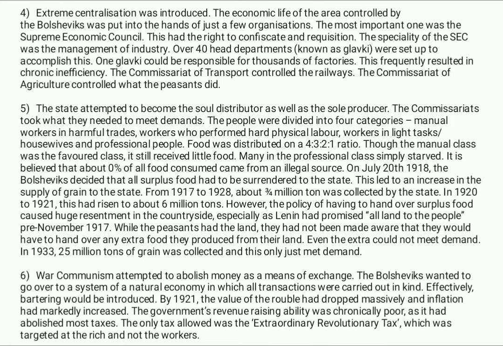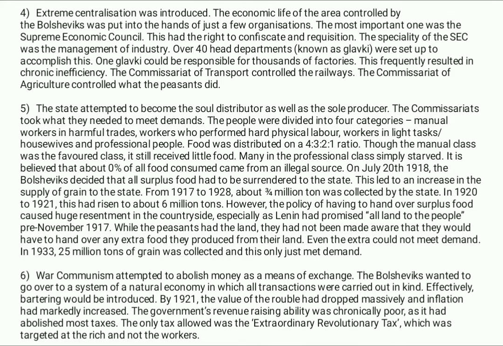6. War communism attempted to abolish money as the means of exchange. The Bolsheviks wanted to go over to the system of the natural economy, in which all transactions were carried out in kind, effectively bartering would be introduced. By 1921, the value of the ruble,